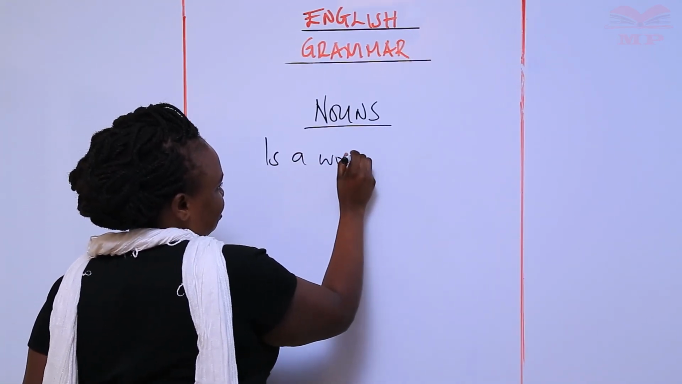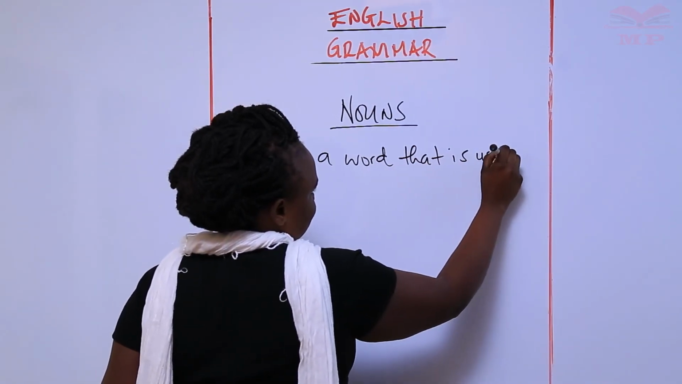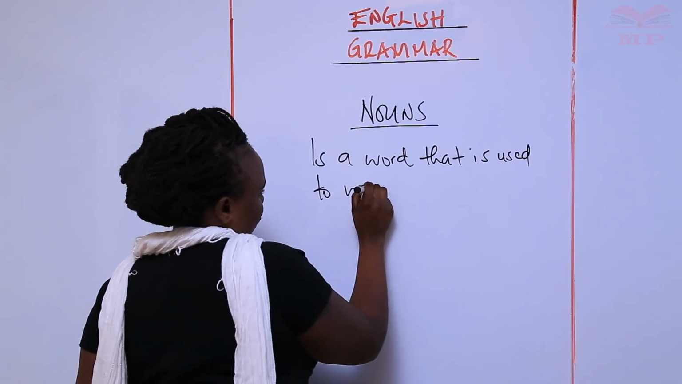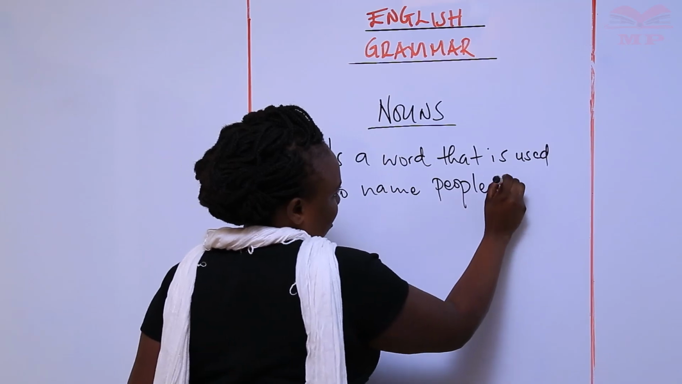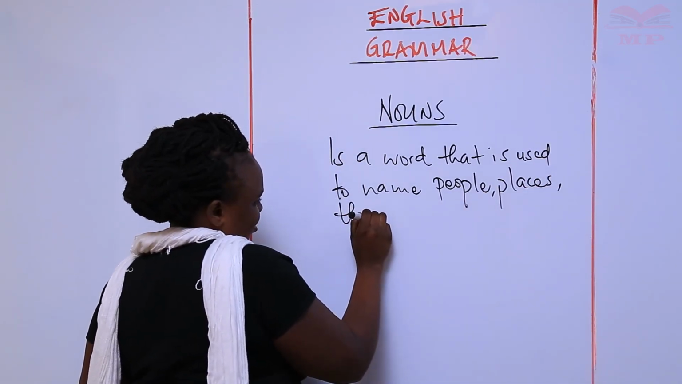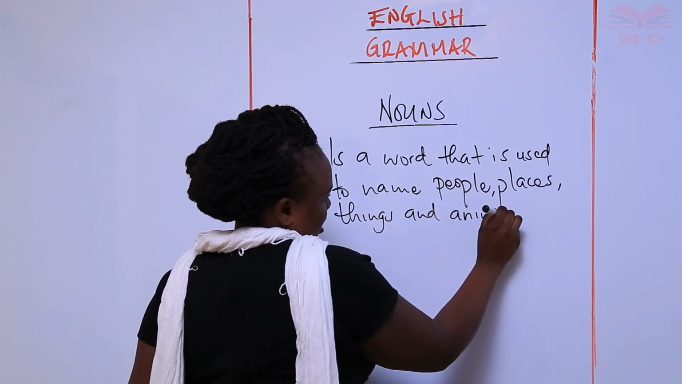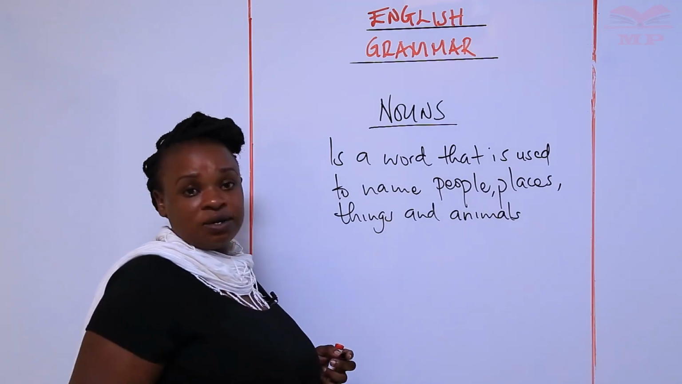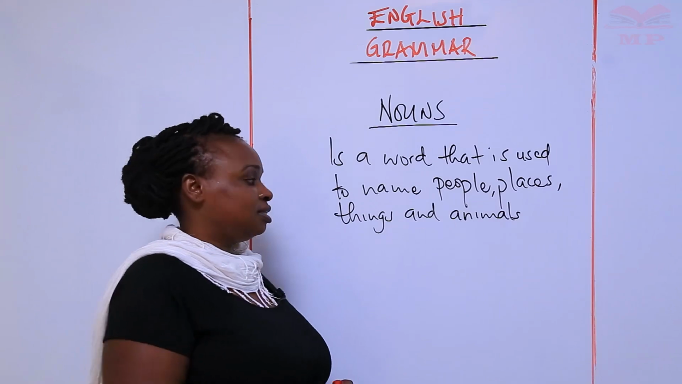It is a word that is used to name people, places, things, and animals. A noun is a word that is used to name people, places, things, and animals.